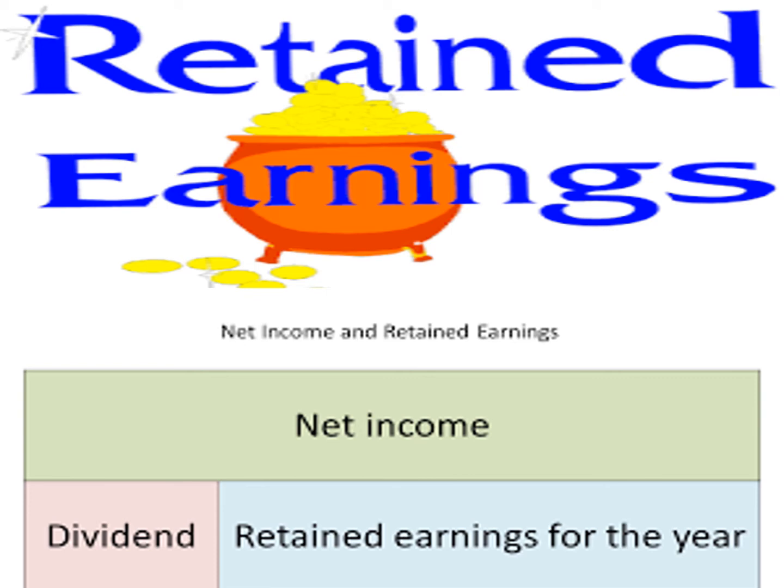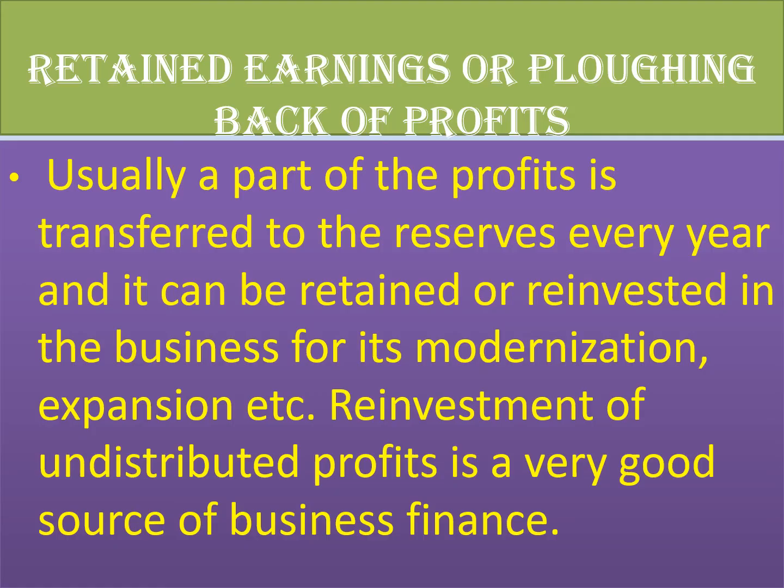Now, the third one as part of owner's fund. As you could see, something in the bowl being stored is your retained earning or plowing back of profit. Whatever is the net income goes with two decisions: dividend to be declared and retained earning for the years coming up for growth and expansion. So we'll be focusing here on retained earning or plowing back of profit.